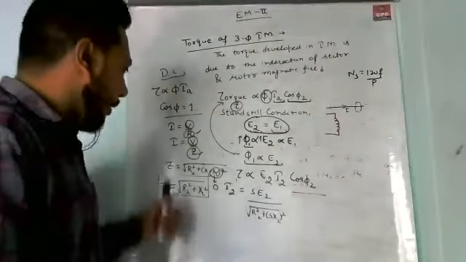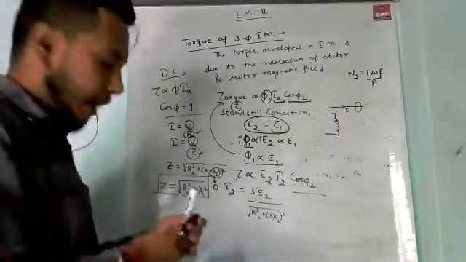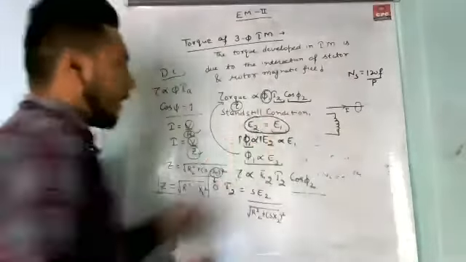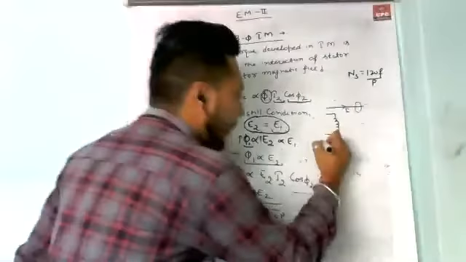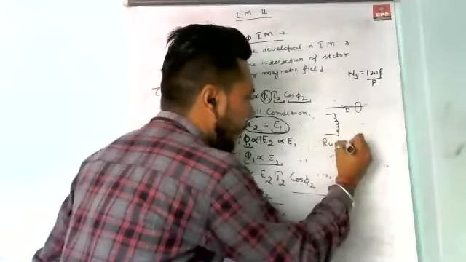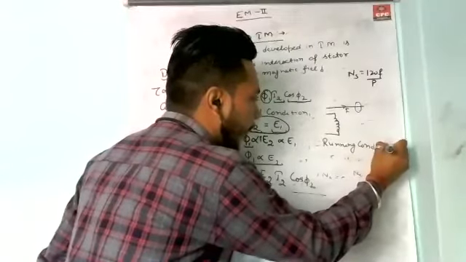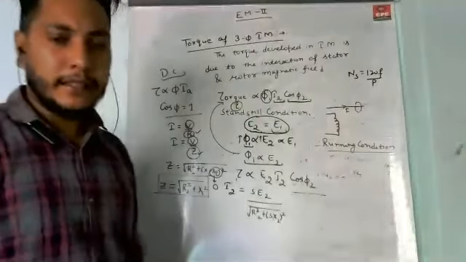Okay. Now how does this value of V come as S into E2? As we discussed, at standstill condition, E2 is equal to E1. If we are talking about the running condition, I already told you that at running condition, the slip exists.